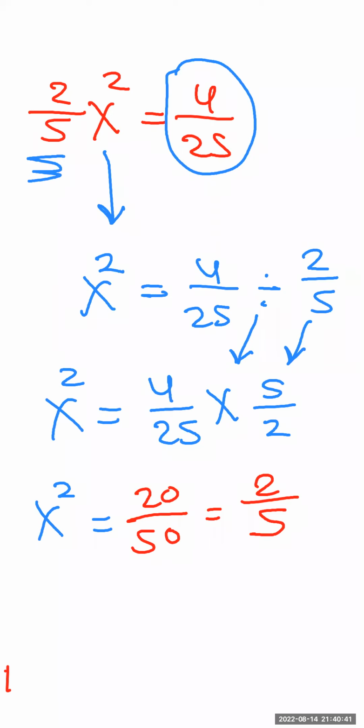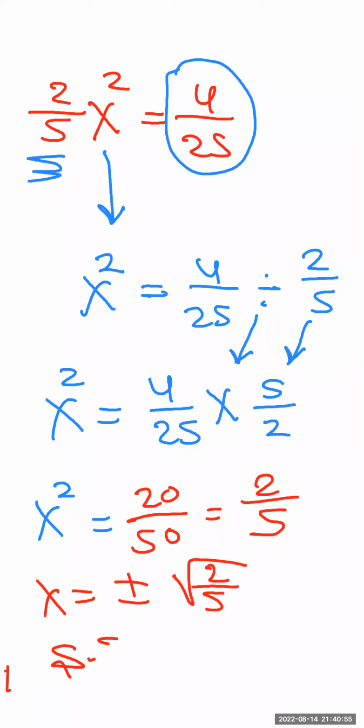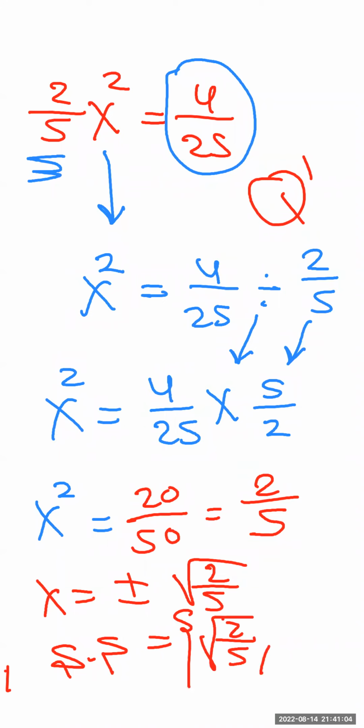We want to get x, so take the square root first. x will equal positive or negative square root of 2 over 5. Do we have a square root for 2 over 5? No, of course not. So the solution set, which belongs to Q dash, will equal the set of square root of 2 over 5 and negative square root of 2 over 5. That's it. Okay, guys?